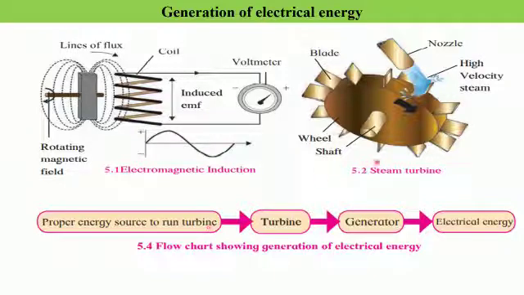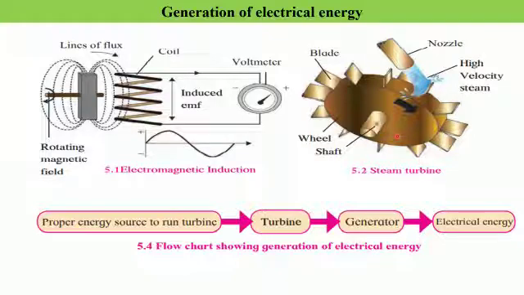Here we had seen that we had steam that was used to rotate the turbine. Steam from this nozzle is made to fall onto the blades with tremendous velocity, and because the steam has kinetic energy, it has the capacity to do work, and so it can set the turbine into motion, and mechanical energy can be converted into electrical energy.